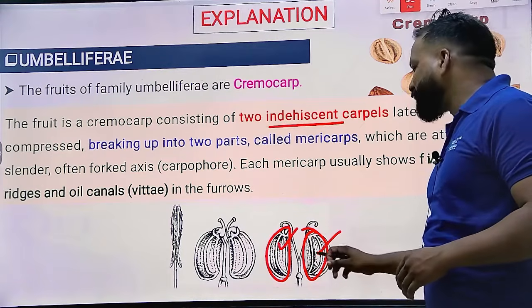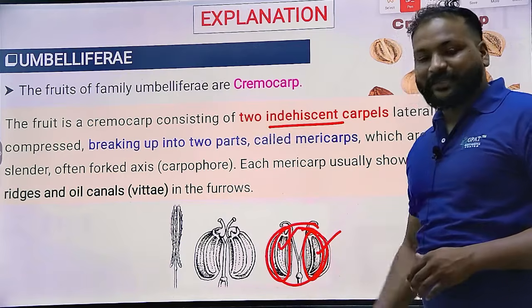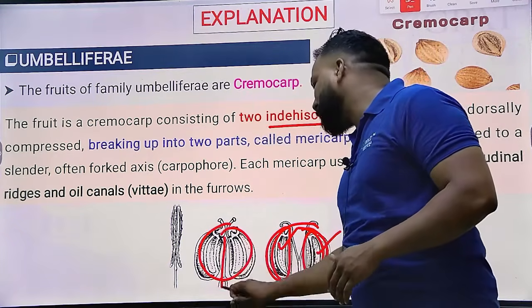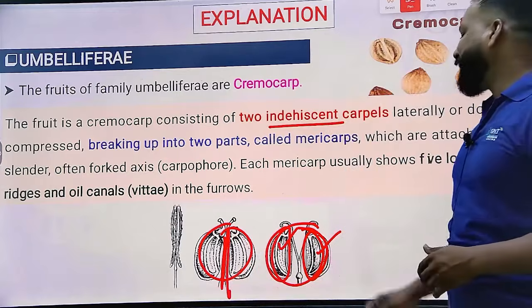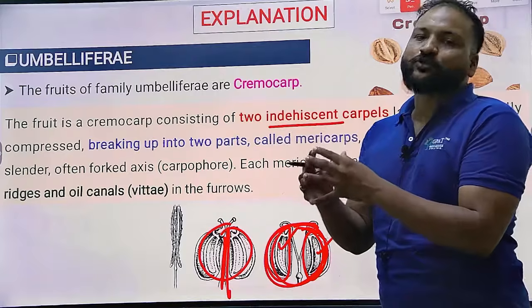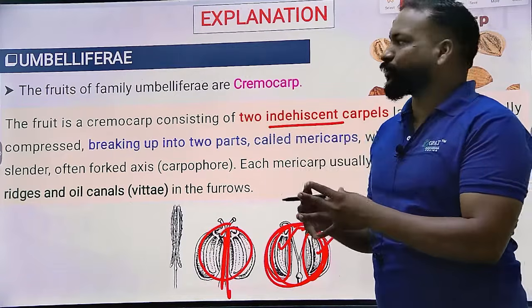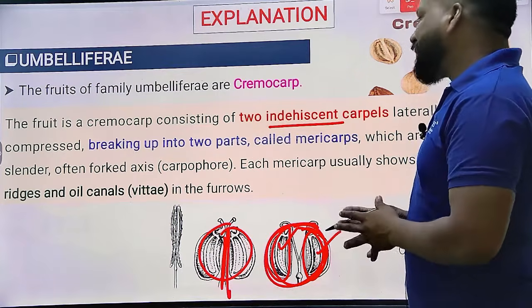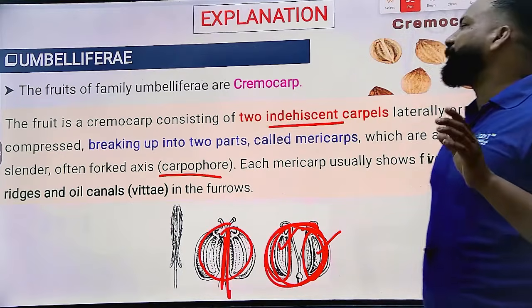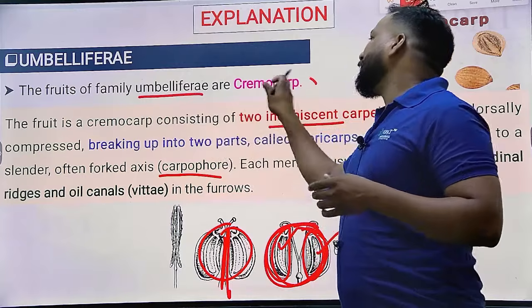They combine to form one fruit with the help of the carpophore, and this entire structure is known as a cremocarp. So all the Umbelliferae plants' fruits are cremocarps.